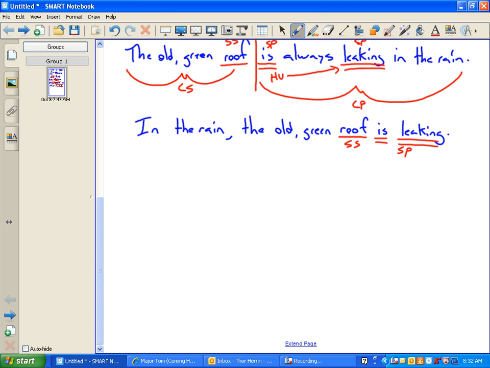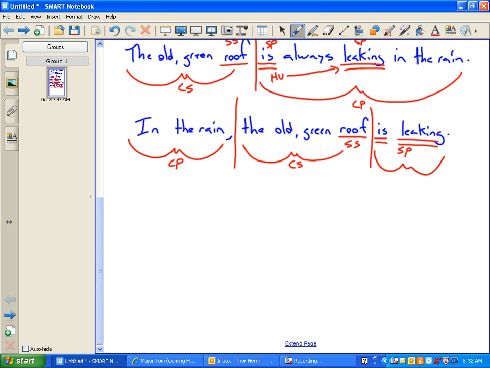Now here's the trick. What is the complete subject and what is the complete predicate? Ben? The old green roof is the complete subject. What's the complete predicate? In the rain is leaking. Absolutely.